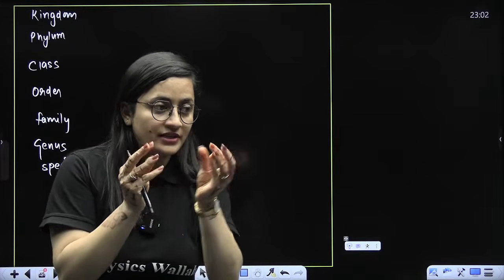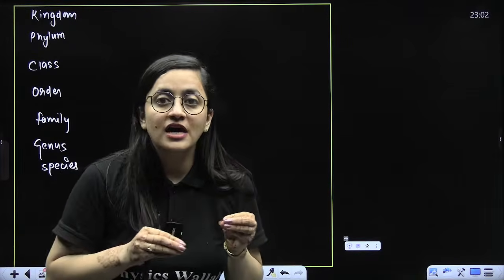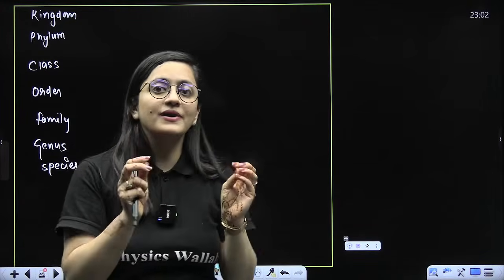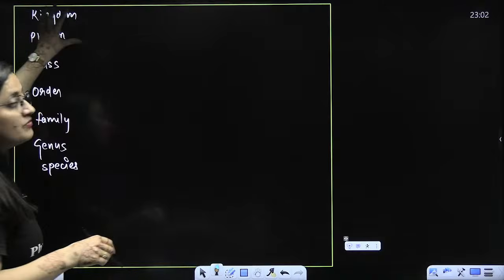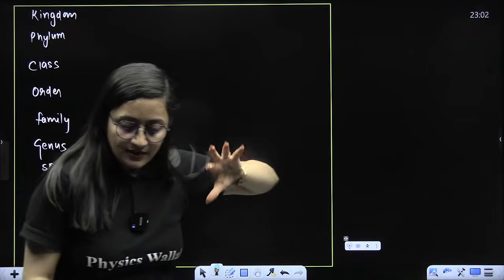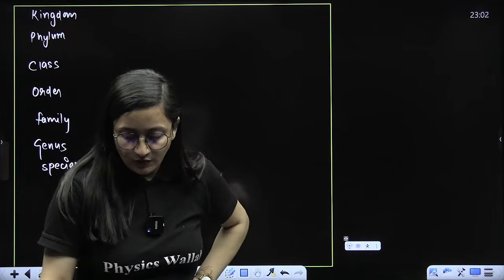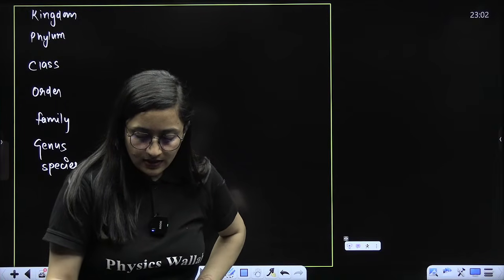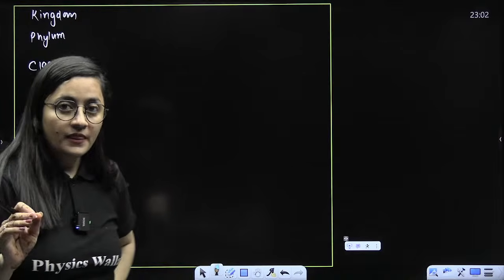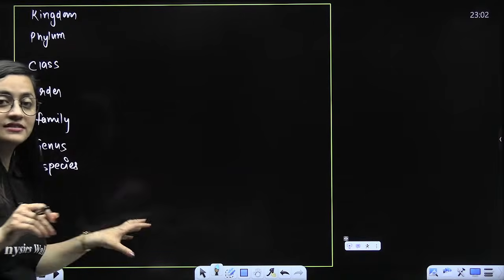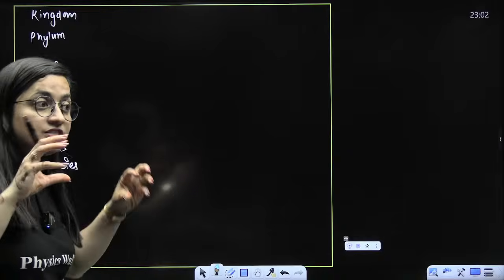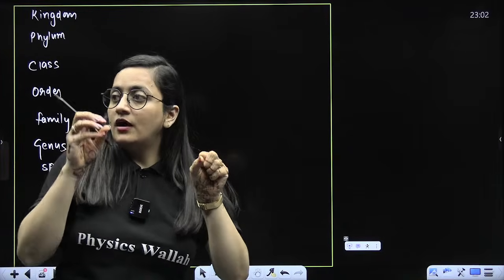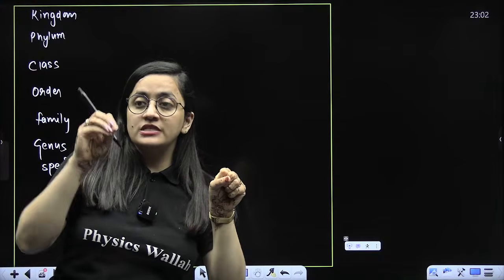But otherwise, let's suppose I'm talking about a starfish, that is a non-chordate. But still we are placed in the same kingdom. So basically when we put something in a kingdom, we see certain basic characters. Some general characters, on the basis of which you are saying this is an animal. There are also some general characters which say this is a plant.